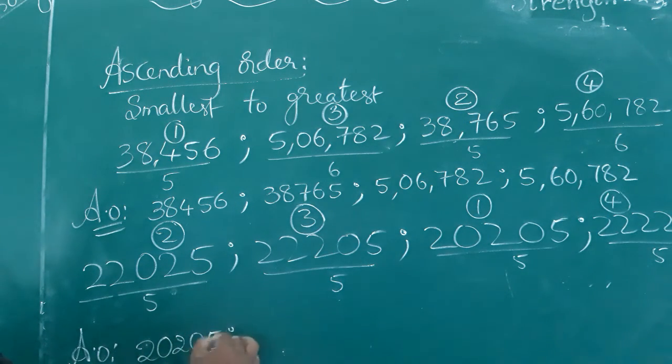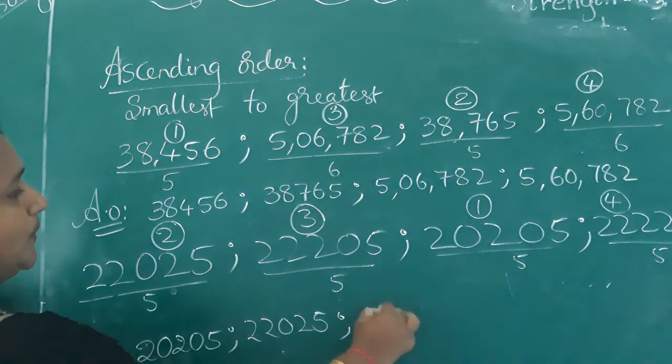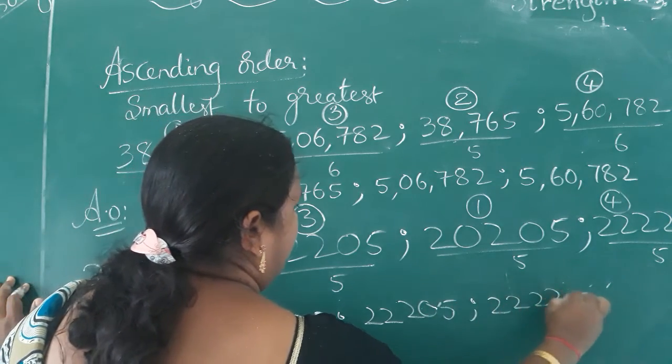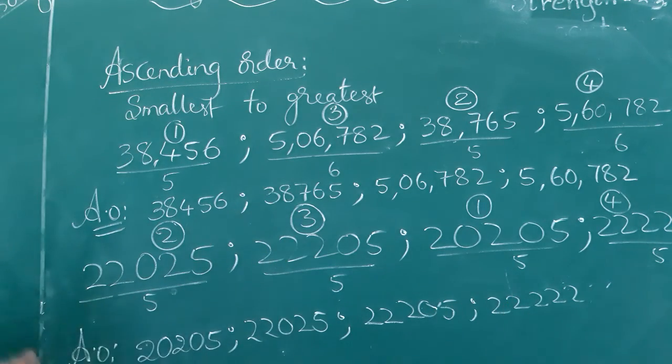20,205. Next, 22,025. 22,205. 22,250. Like that, you can write them in the ascending order. Next one is about descending order.